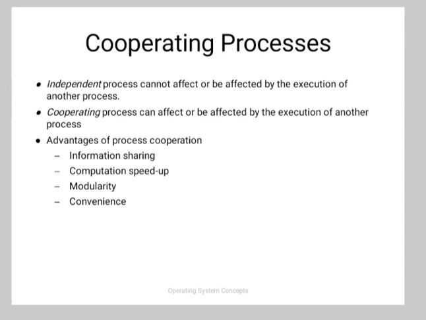Scheduling method: the CPU scheduling algorithm deals with the problem of deciding which of the processes in the ready queue is to be allocated the CPU. Scheduling algorithms can be classified into two categories: preemptive scheduling and non-preemptive scheduling. In preemptive scheduling, the CPU can be taken away from the process. A process can be temporarily suspended due to a request for input output, or because the time slice is over.